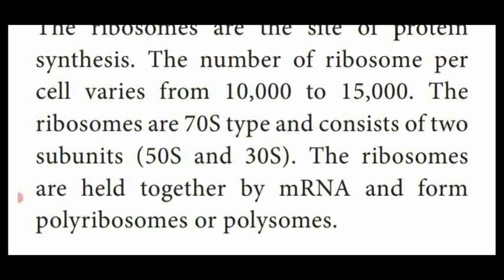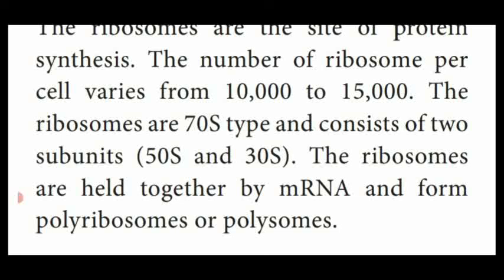For example, we tie flowers with a thread, isn't it, neatly on both sides. Likewise, in the center they are having the mRNA strand. Upper side they are having the large unit of the ribosome, lower side the smaller unit, or upper side the smaller unit and the lower side the larger unit. That constitutes the polysome or polyribosome.